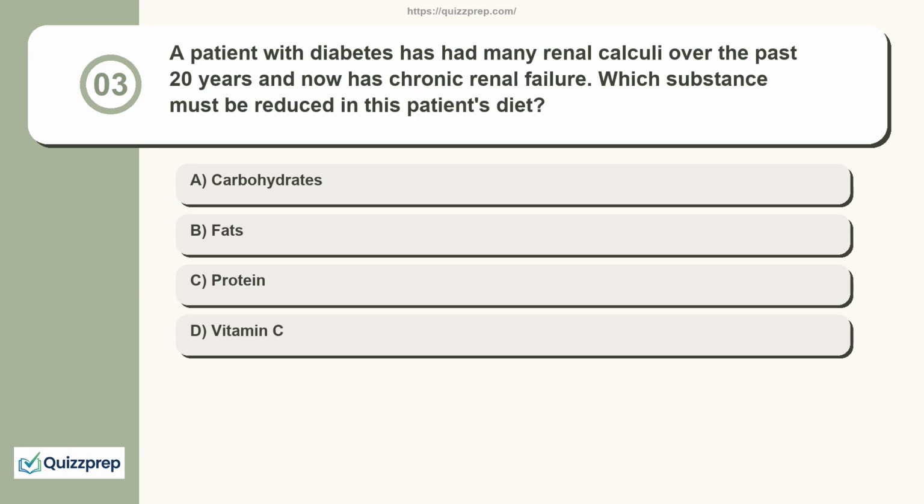Question 3. A patient with diabetes has had many renal calculi over the past 20 years and now has chronic renal failure. Which substance must be reduced in this patient's diet? Carbohydrates, fats, protein, vitamin C.